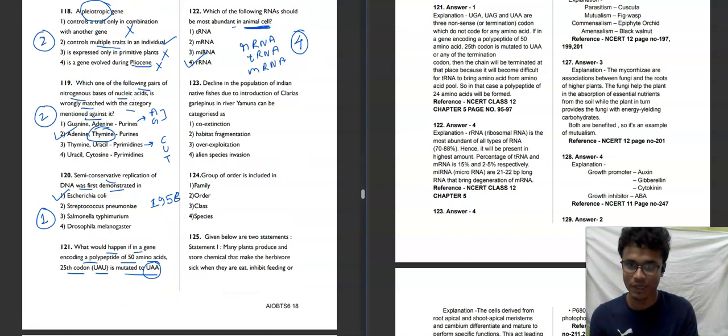Moving towards the next question. Decline in the population of Indian native fishes due to introduction of Clarias gariepinus in river Yamuna can be categorized as. Basically, these are examples of alien species invasion. So when there is invasion of another kind of species which are not indigenous, then there is a threat of extinction of our indigenous species. So alien species invasion will be our correct answer for this question. Not co-extinction, not habitat fragmentation, not overexploitation.